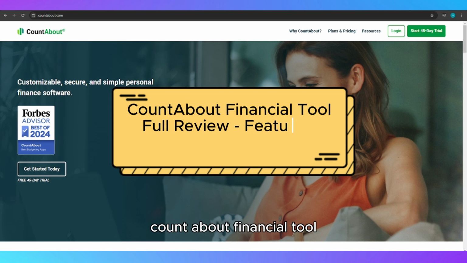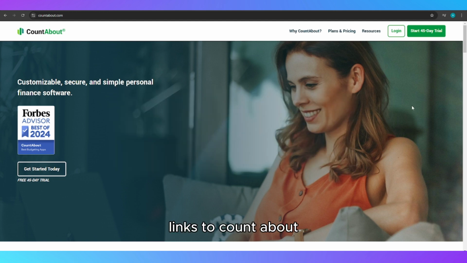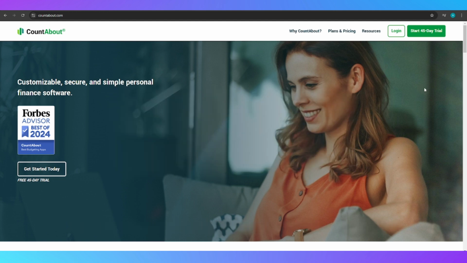CountAbout Financial Tool Full Review. Features, strengths, weaknesses. Links to CountAbout and alternative financial tools are in the description. Let's get straight to the point.